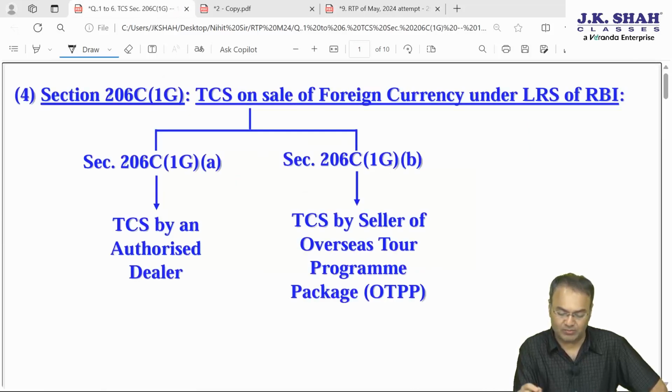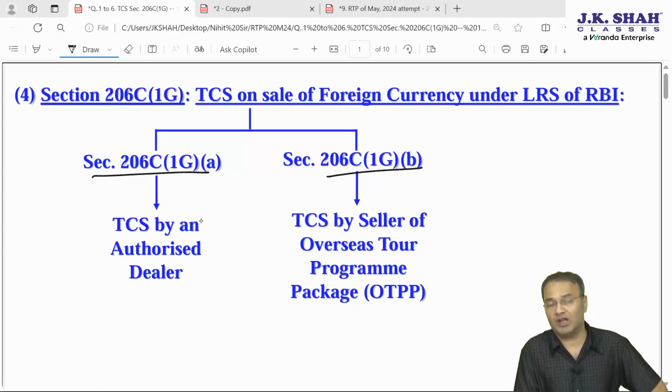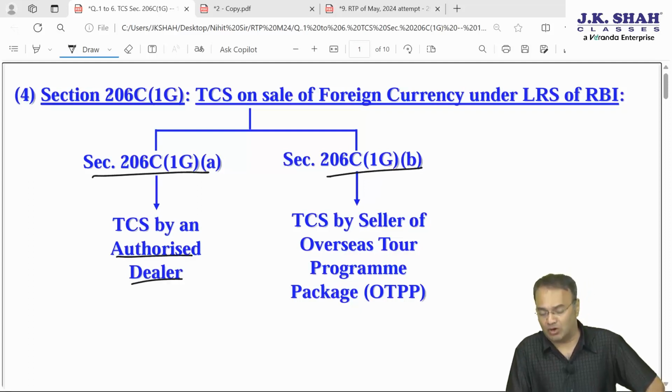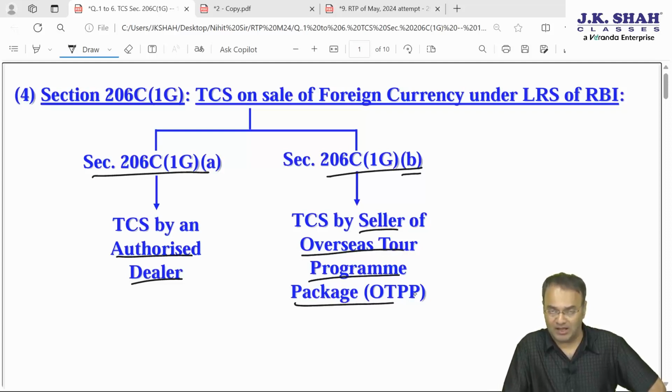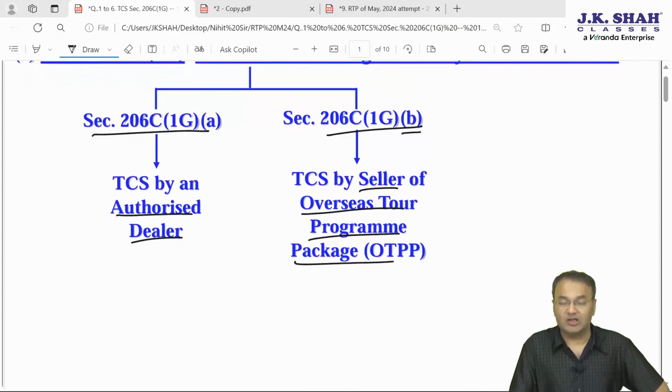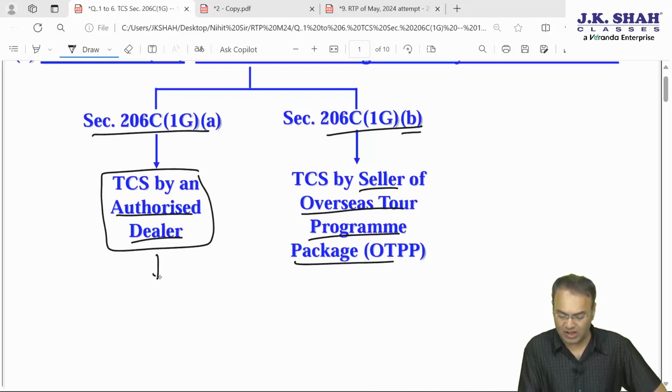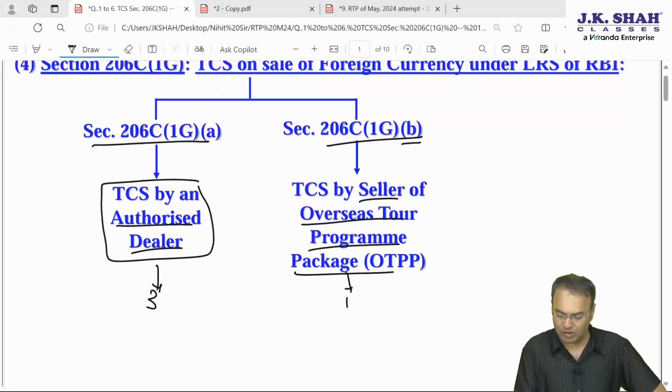Before we proceed further, let me show you some provisions of 206C1G, which is divided into 2 parts, clause A and clause B. Clause A is applicable when the seller is an authorized foreign currency dealer, authorized under FEMA. And clause B is applicable when the seller is a travel agency, tour agency, etc. selling OTPP, Overseas Tour Program Package, like Kuoni Travel, Sita Travels, Cox and Kings, etc. Here under authorized dealer there are 3 possibilities and here there is only 1 possibility.